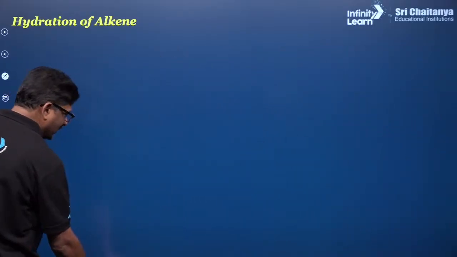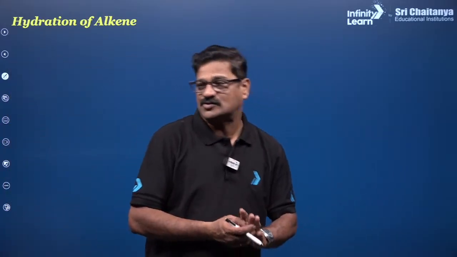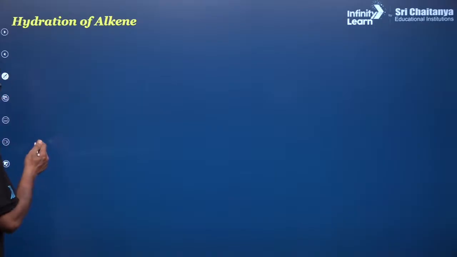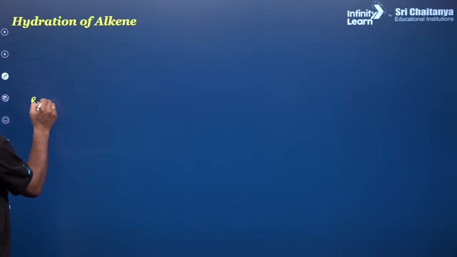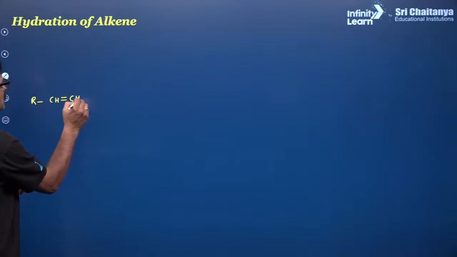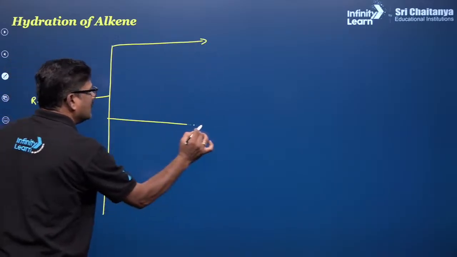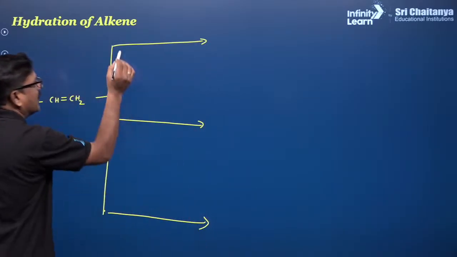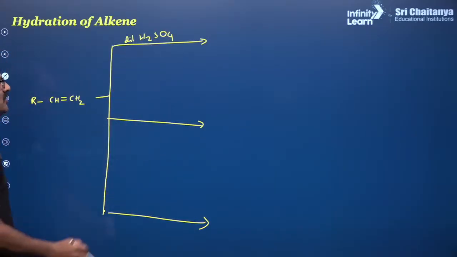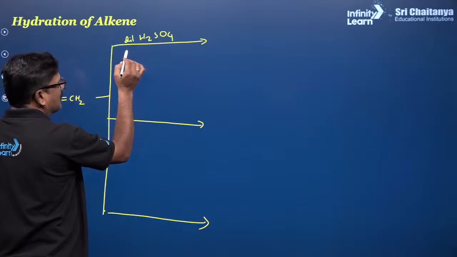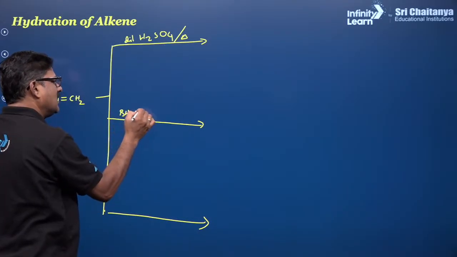Okay, next, hydration of an alkene. Alkene, when you add water, you are going to get alcohol. Not AgF2, AgF. Okay, now you can see RCH double bond CH2. You can use three different methods to do this. One is dilute H2SO4, dilute H2SO4 and heat it. This is called acid catalyzed hydration, and you can use BH3 and THF,